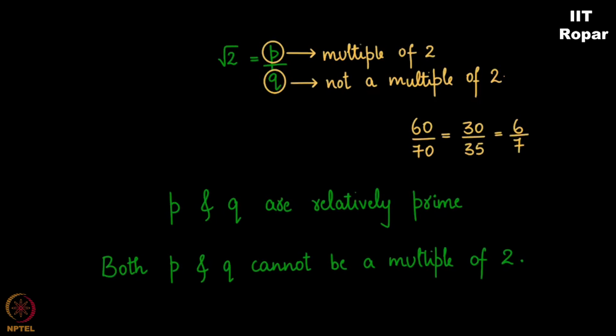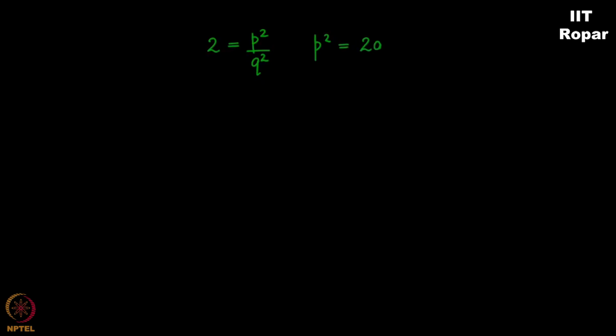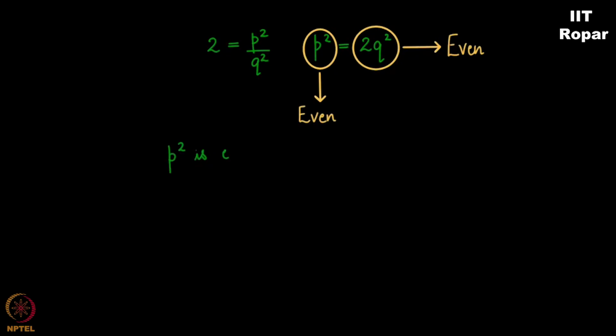Now 2 is p squared by q squared, which implies p squared is 2 times q squared. You see, 2q squared is even, so p squared is even. p squared is even implies p is even. Why? We just saw, right? Whenever a square number is even, then the number whose square it is, is even. 100 is even implies 10 was even. 144 is even implies 12 is even. Correct? It's only obvious. We saw the proof. So p squared is even implies p is even.